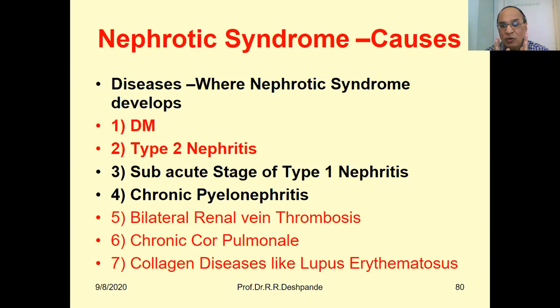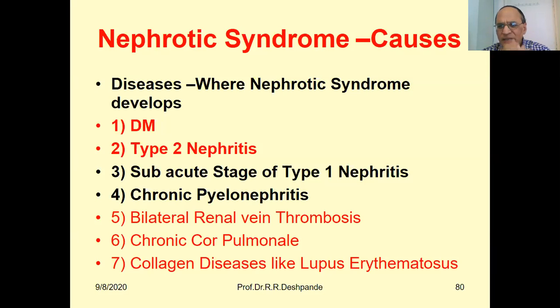But nephrotic syndrome, be cautious of, because it has not a good prognosis. Prognosis is bad. When your kidney is damaged, there may be renal failure, acute renal failure or chronic renal failure, and then you may require dialysis. So be cautious while treating the nephritis, while treating the nephrotic syndrome.